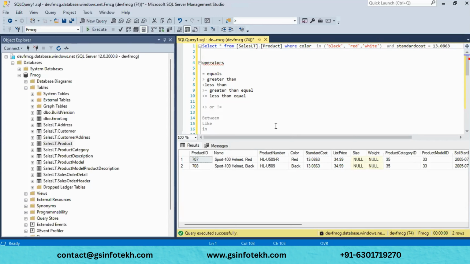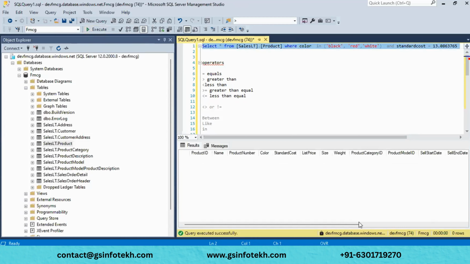If the two conditions are not satisfied, you'll get empty, nothing will be there. For example, if I give some random value and execute this query, you'll get nothing. The query will execute, but nothing will be displayed. Both conditions need to be satisfied.